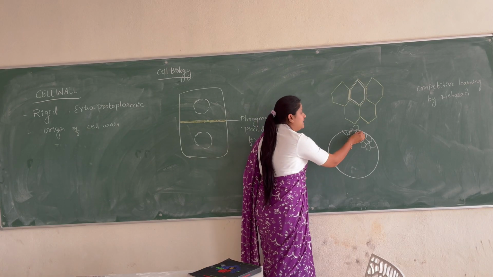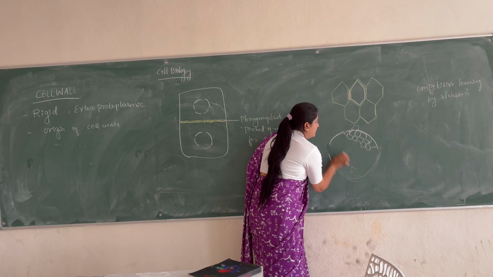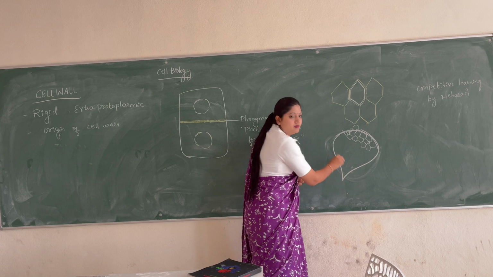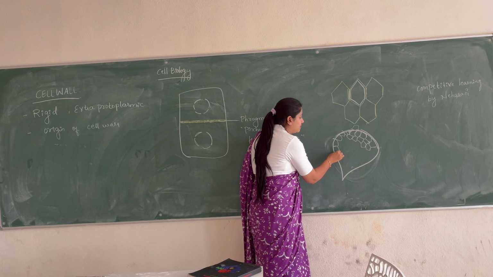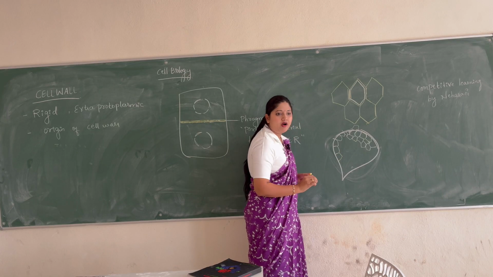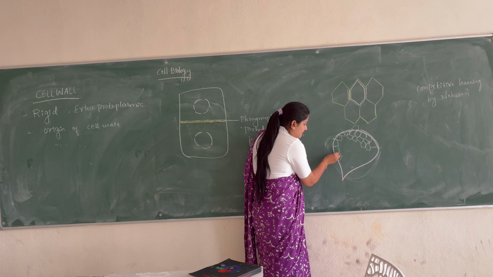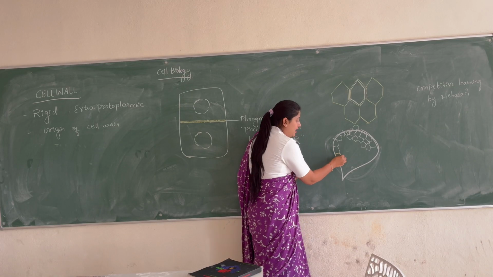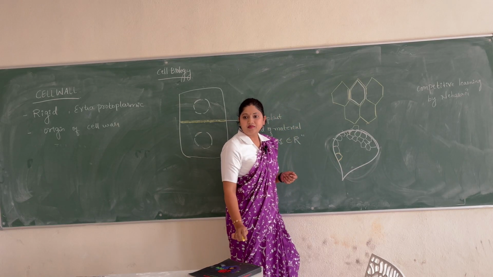Let us imagine this is a leaf. The cells which are there at the border, here they have the middle lamella, here they have the middle lamella, here they have the middle lamella, but here they don't have the middle lamella.